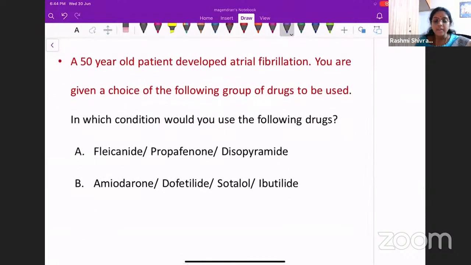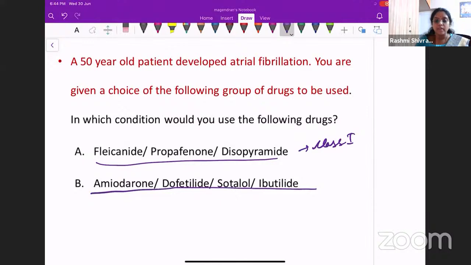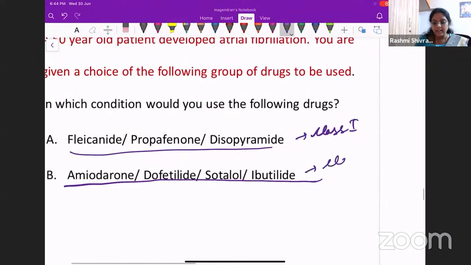A 50-year-old patient developed atrial fibrillation. So you are given a choice of the following group of drugs to be used. So here I have two sets of drugs which can be used in a patient with atrial fibrillation. I would like you to tell me in which case you will use group A drugs, and in which case you will use group B drugs. Group A drugs is basically flecainide, propafenone and disopyramide. These are class 1 antiarrhythmics. And amiodarone, dofetilide, sotalol and ibutilide. These are nothing but class 3 drugs.